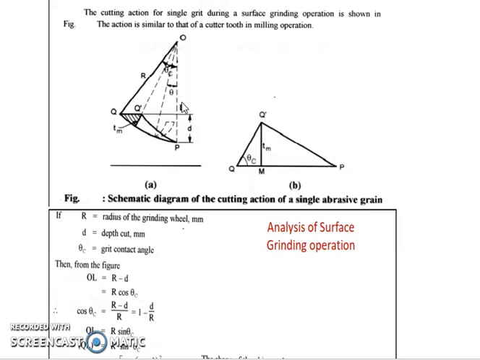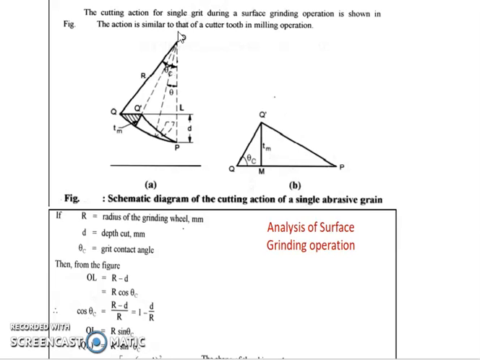So we can say that OL equal to OP minus LP and OP equal to R. So OL comes out to be R minus d, and this comes out to be R cos theta C.